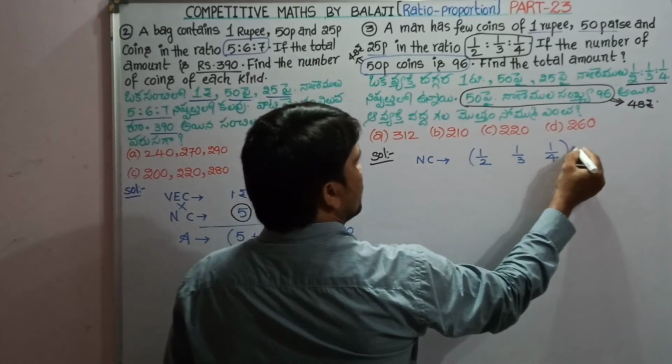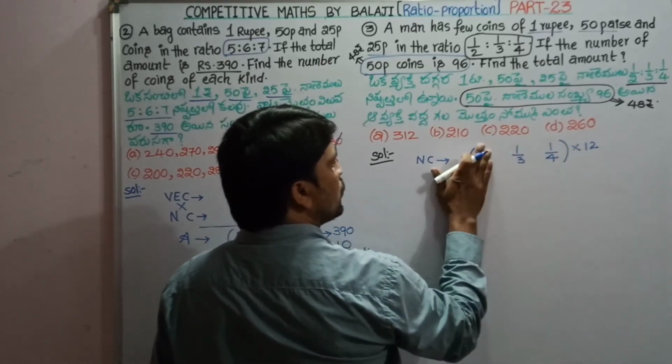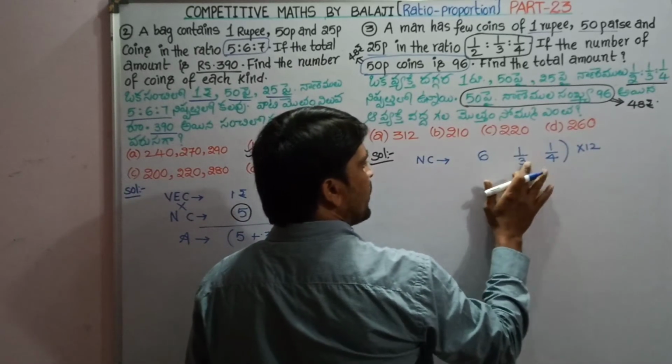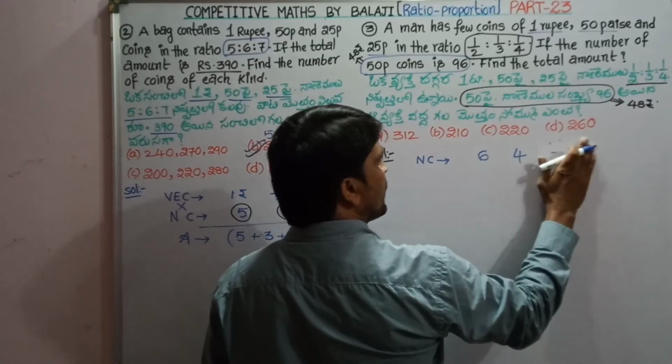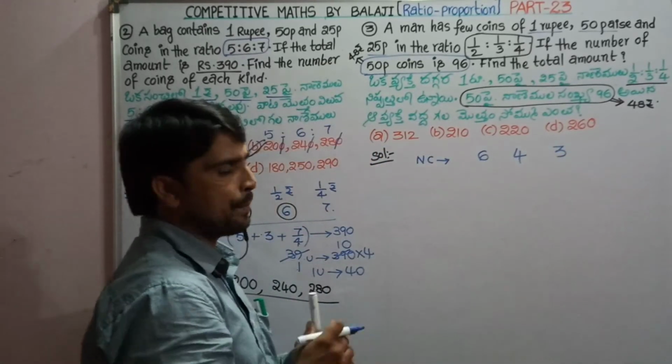Multiply LCM of 2, 3, 4 is 12. 12 ones are 12/2, that is 6. 12 ones are 12/3, that is 4. 12 ones are 12/4, that is 3. So coins are in the ratio 6 is to 4 is to 3.